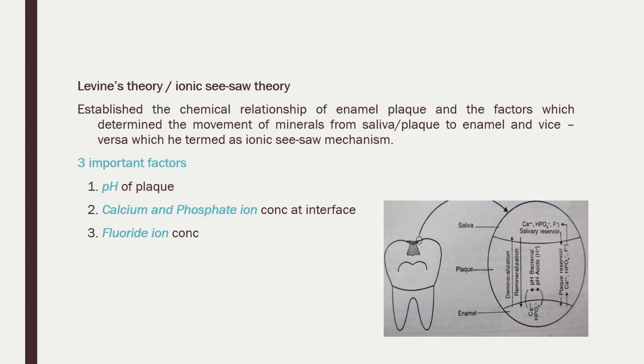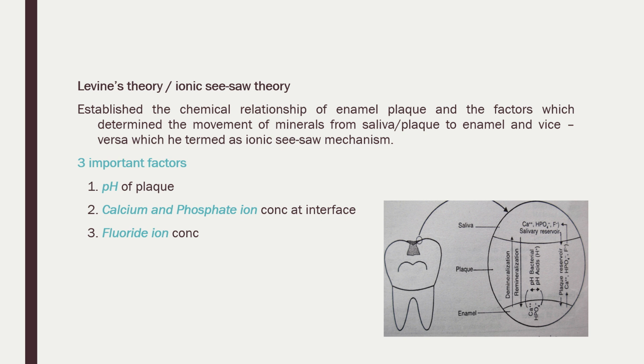That will be remineralization. The critical pH is 5. If the pH keeps on falling below 5, that will lead to demineralization, and that will lead to caries formation. So this is a seesaw concept, that it depends on the pH.